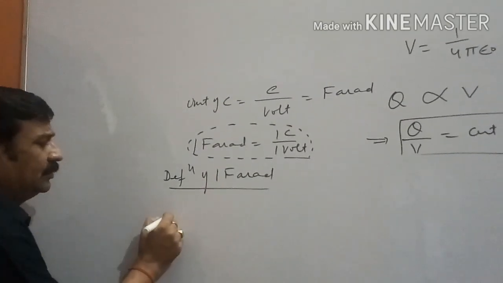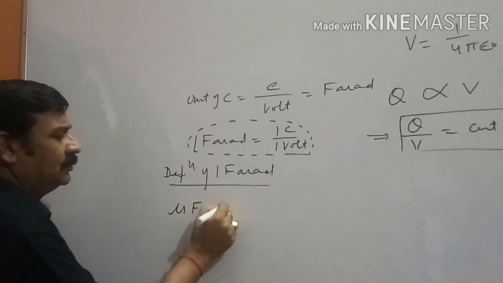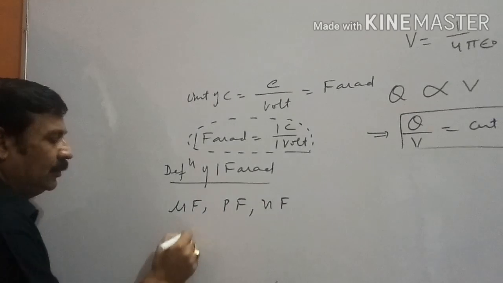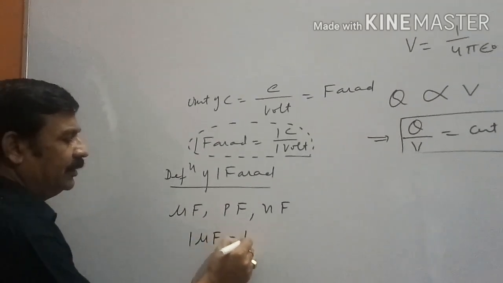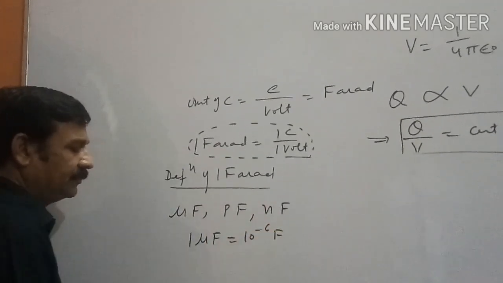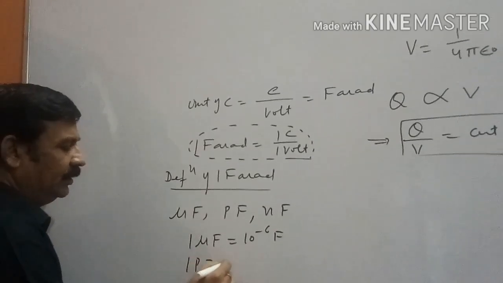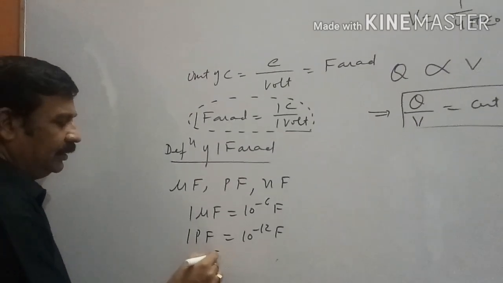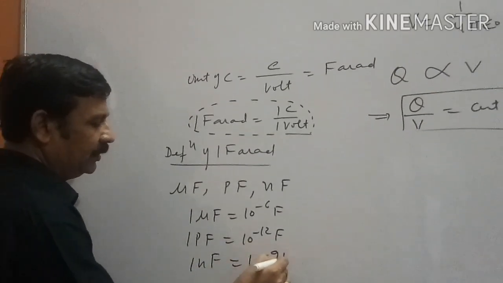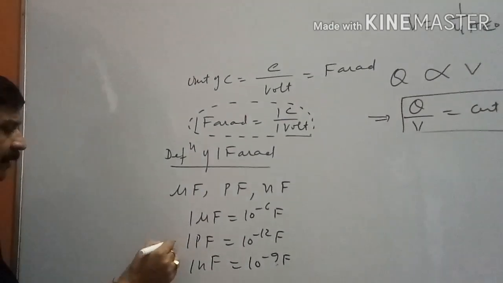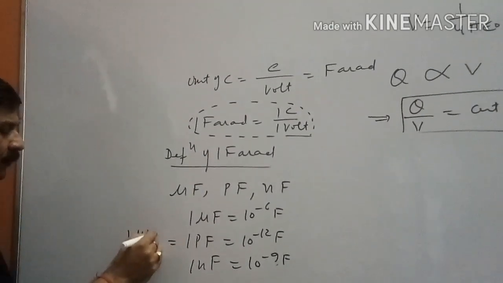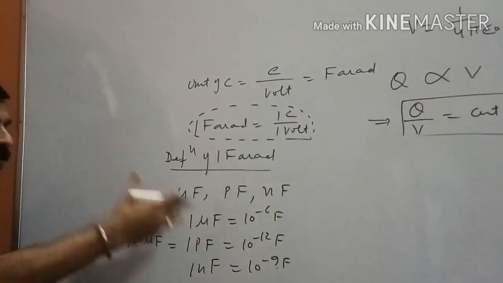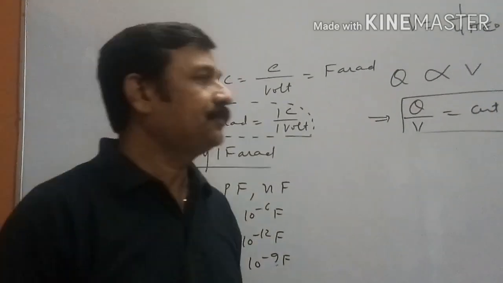Other units are microfarad, picofarad, nanofarad. 1 microfarad is 10 to the power minus 6 farad. 1 picofarad is 10 to the power minus 12 farad. 1 nanofarad is 10 to the power minus 9 farad. These are the other units in which we measure the capacitance.